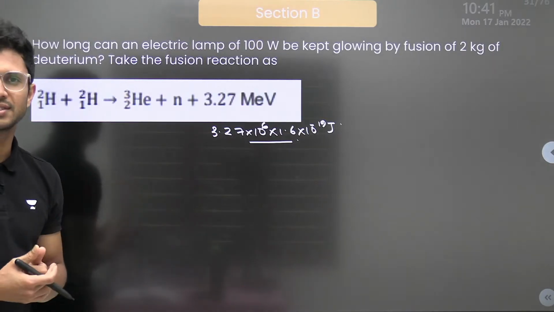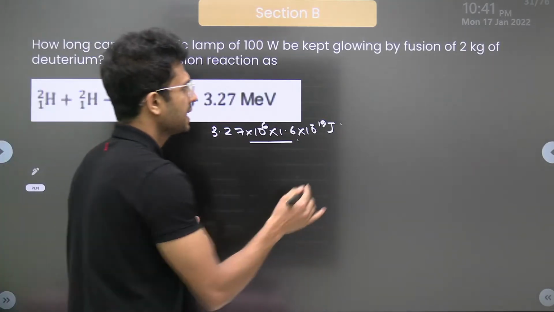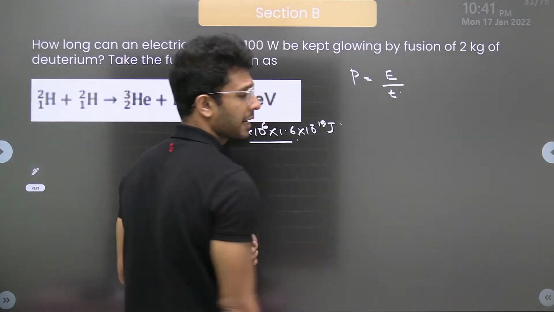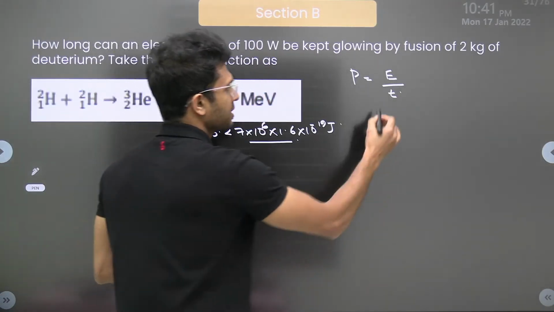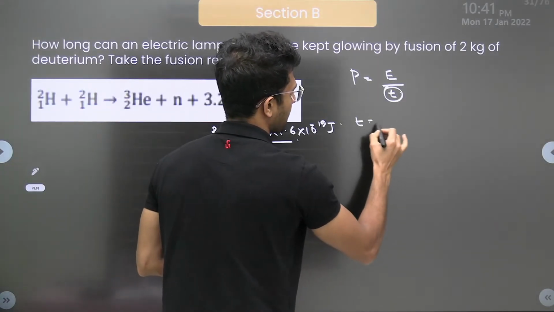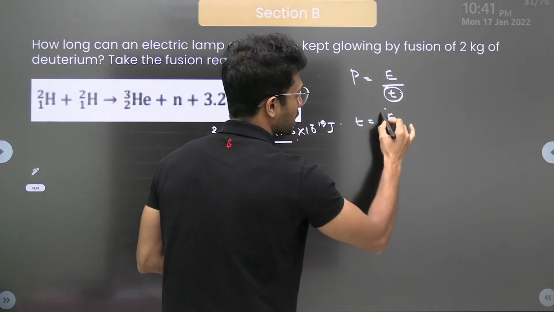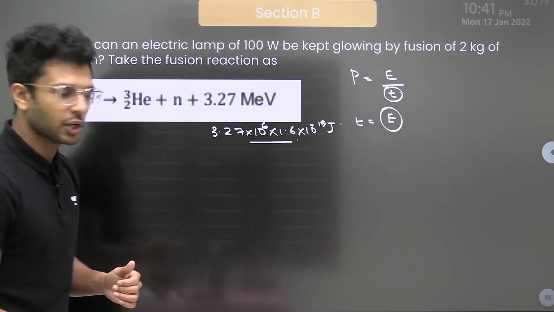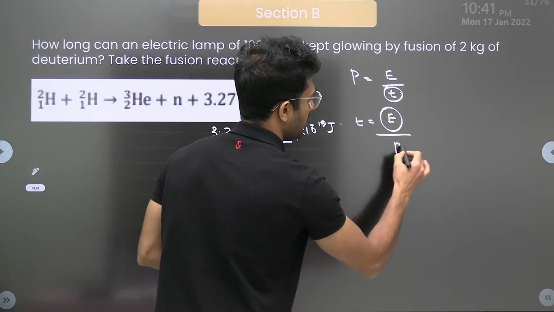How to solve this? Very simple. See, we know the basic equation for power is equal to energy by time, isn't it? The question is to find out the time available. That is equal to the total available energy that we are giving to this electric lamp, the whole divided by power.